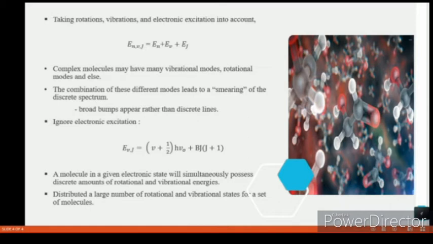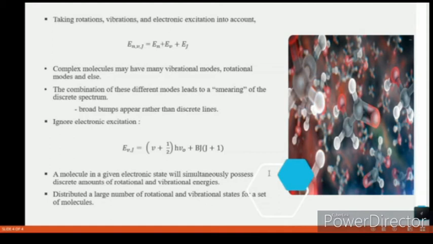Mostly in complex molecules, they may have many vibration modes, rotation modes and so on. Thus, the combination of these different modes leads to the smearing of the discrete system, which may lead to broad bumps appearing rather than discrete lines. Next, to find the total energy of a molecule in terms of its vibration and rotation, you can ignore the electronic excitation, which will give this equation.